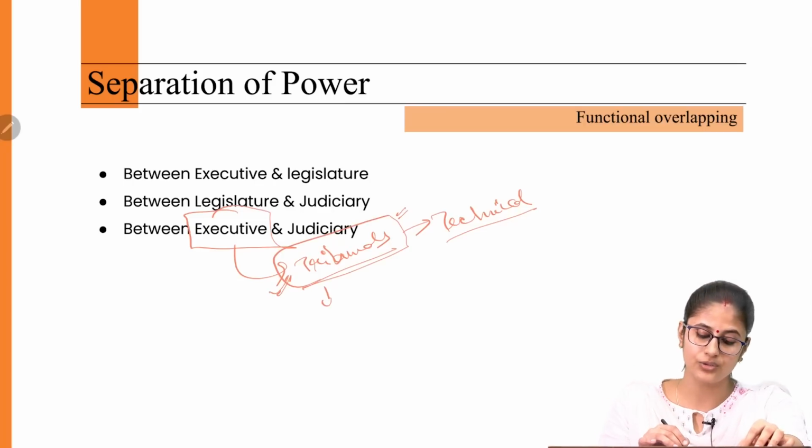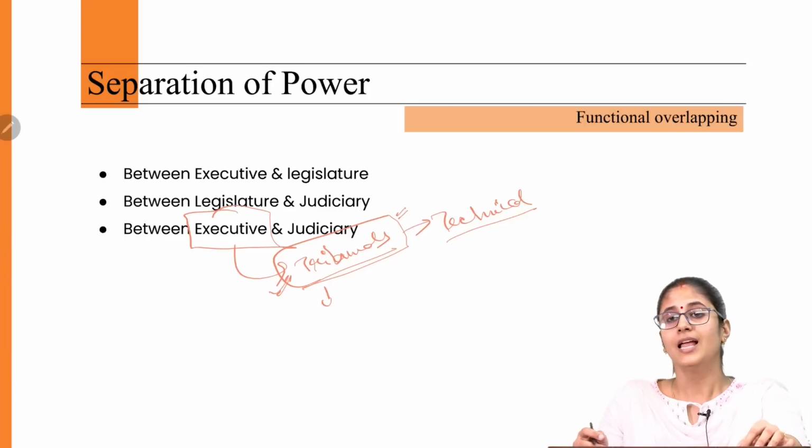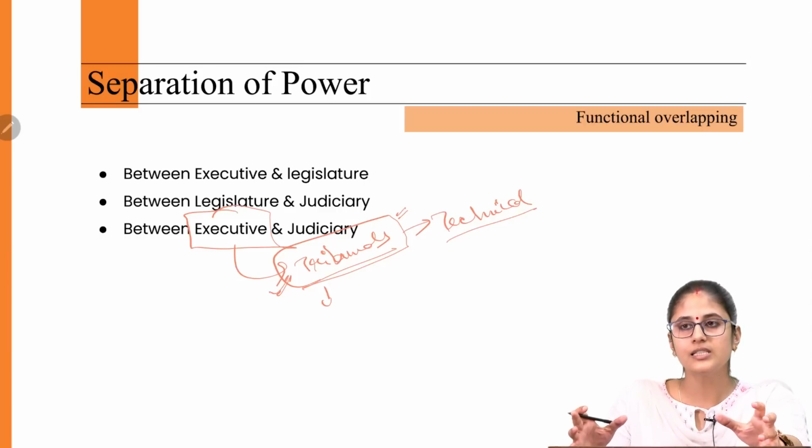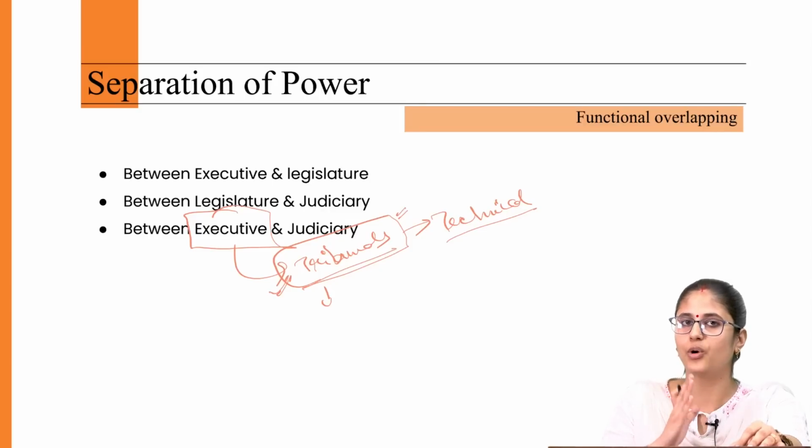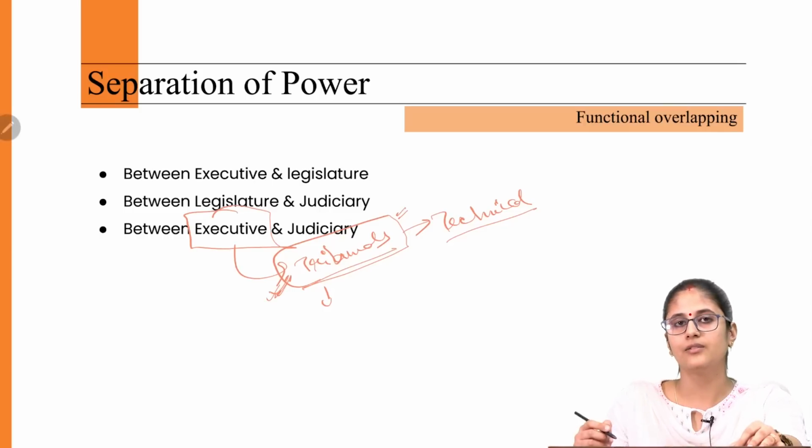In this regard, the judiciary has time and again pointed out that in the majority of cases, the executive is the major litigant, then how come the executive plays a major role in the appointment of the members of tribunals? So, in this regard, we are violating the doctrine of separation of power.